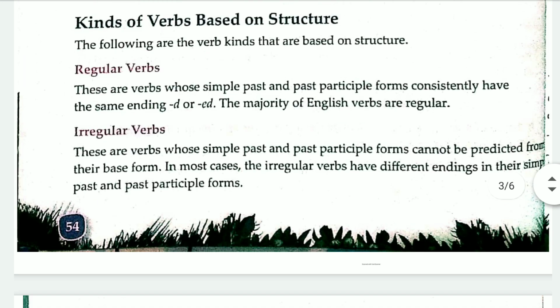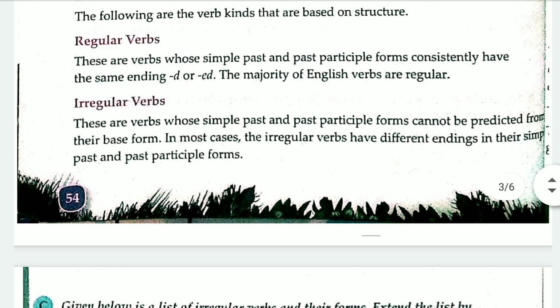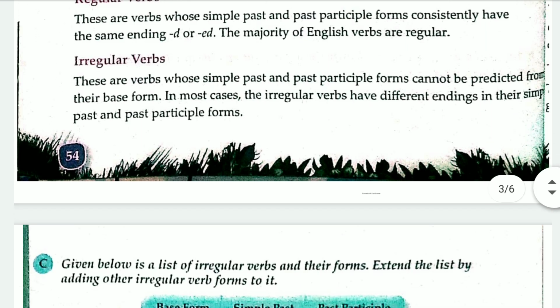Regular verbs are the easiest ones. You have seen many of the regular verbs, like clean, carry. Okay, many are there. I'm just getting lost for words, but forget about that.